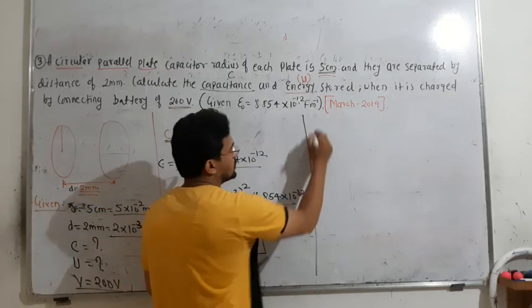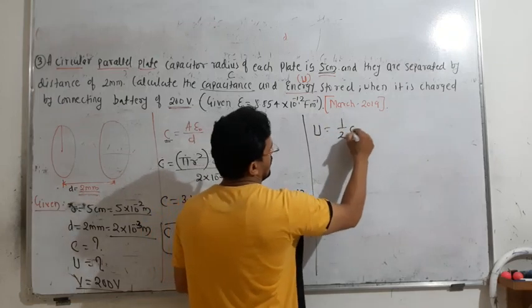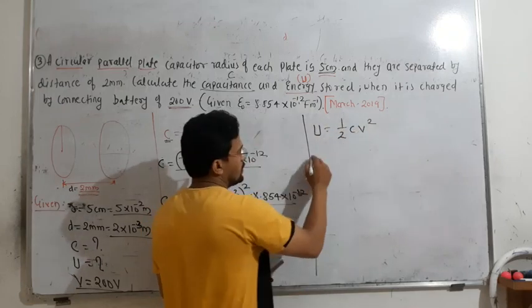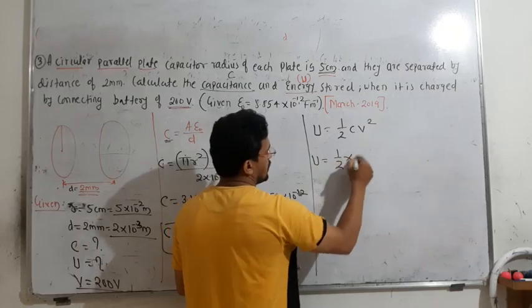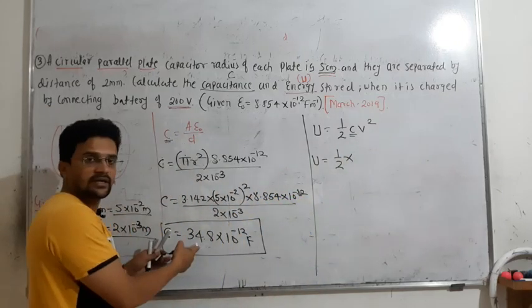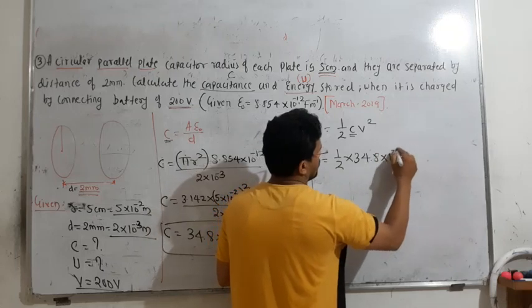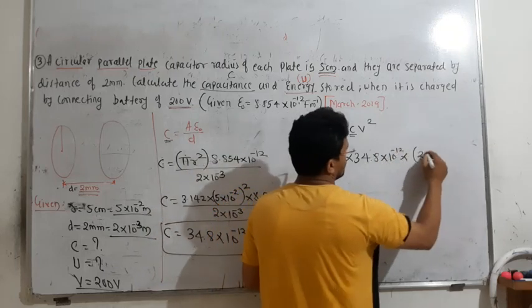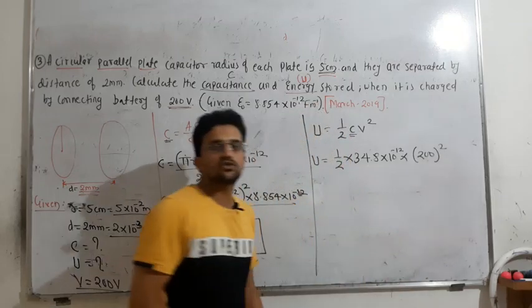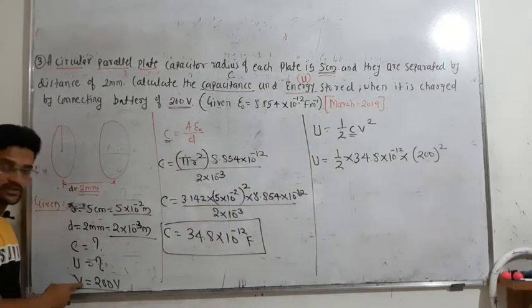Now energy stored, U is equal to half C V square. So U is equal to half, and C you have already calculated, that is 34.8 into 10 to the power of minus 12, and V square is nothing but 200 square, because that is 200 volt, V is given.